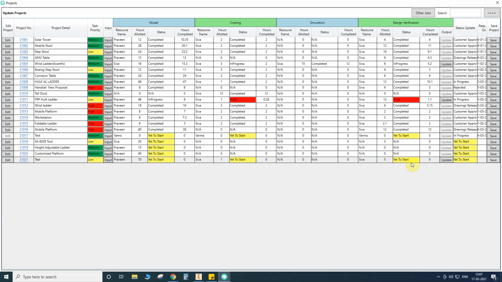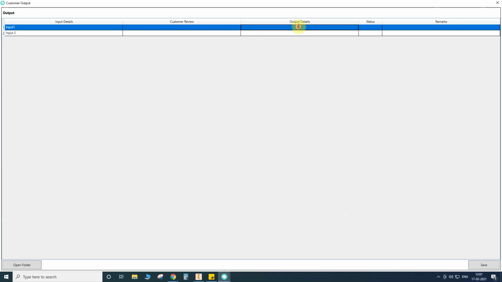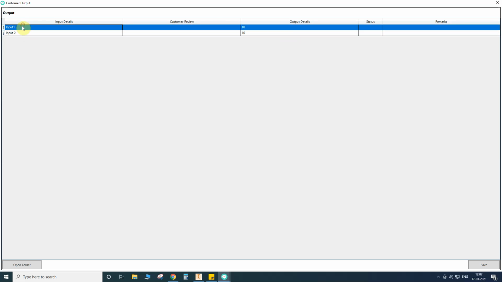If you are seeing here, update will be there. Shiva, 5 hours, yet to start, update will be there. Once I update, the input detail will be there. What are the output details? For output, I need to verify the drawings and fill the data here. Whatever input data there is, we can't edit.